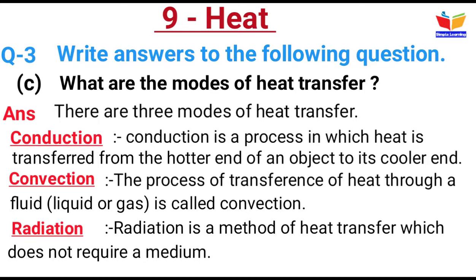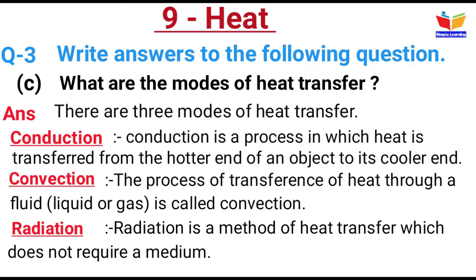Second is convection. The process of transfer of heat through a fluid is called convection. Third one is radiation. Radiation is a method of heat transfer which does not require a medium.